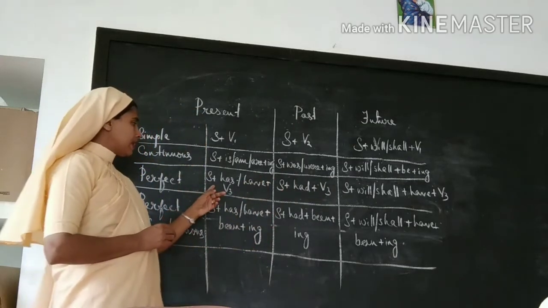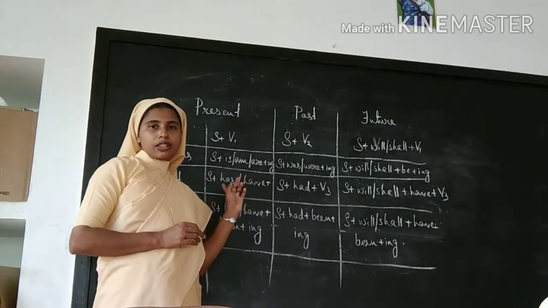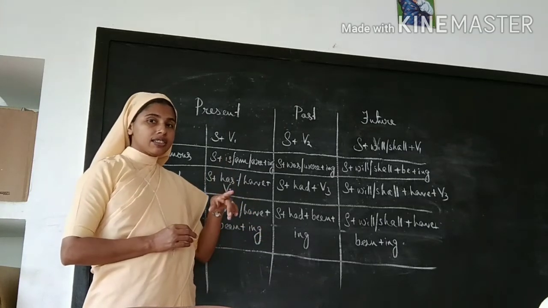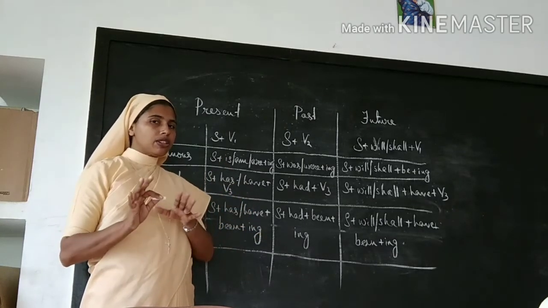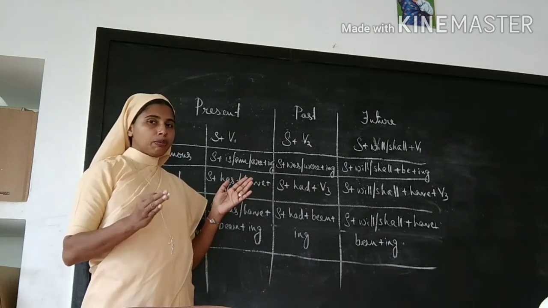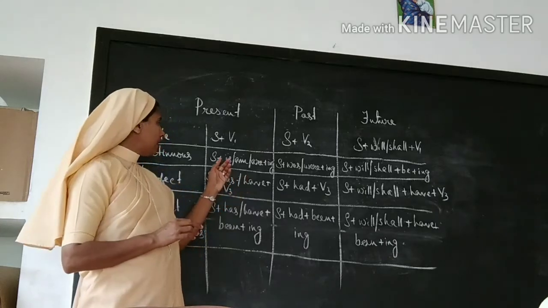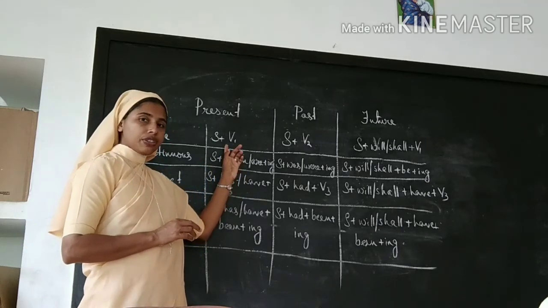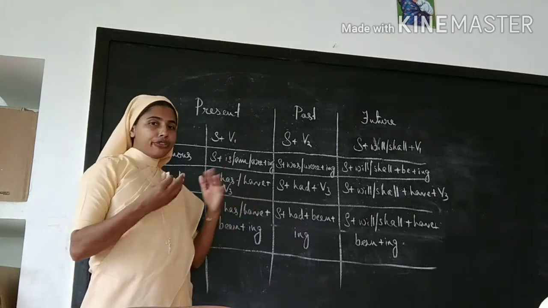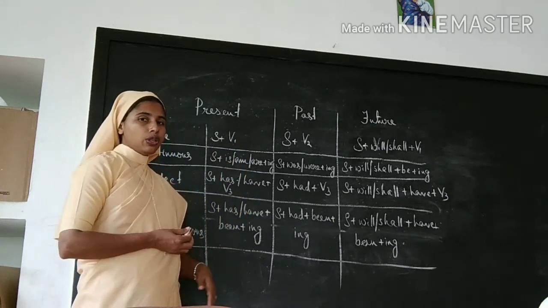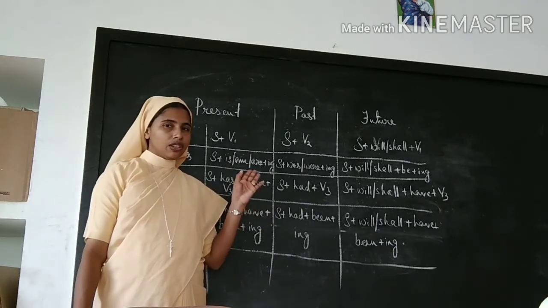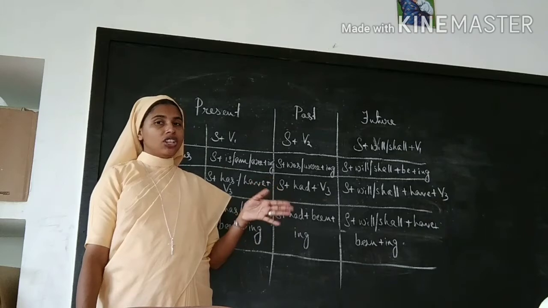And perfect tense: subject plus has or have plus V3. I have studied, she has studied. You must remember the persons. I told you, you must remember the first person, second person, and third person. There is a difference in simple present as well as perfect tenses: the have form changes when you use third person singular. Again, I am asking, he, she, it.